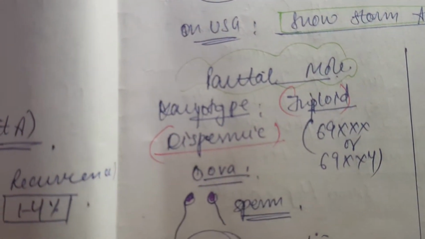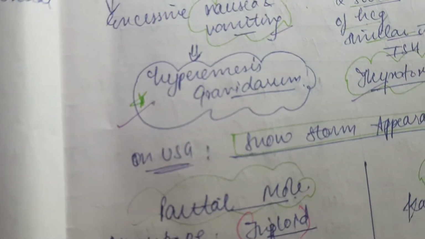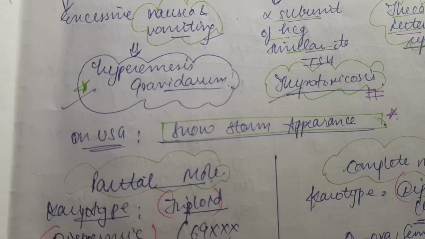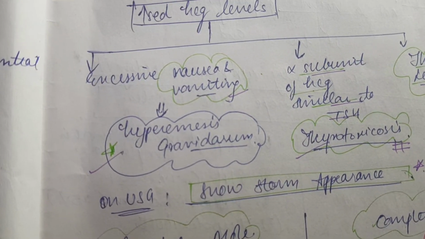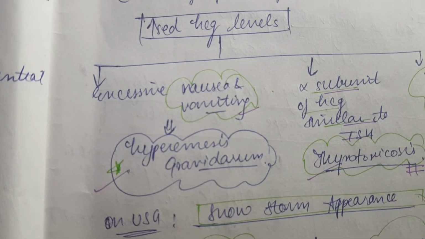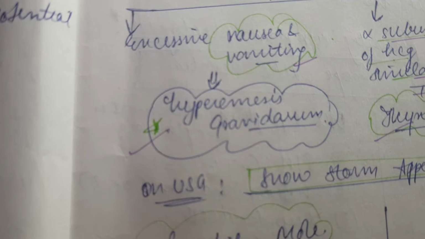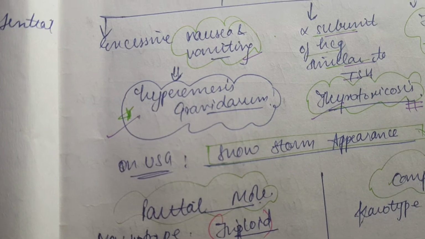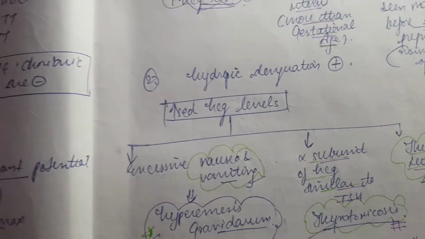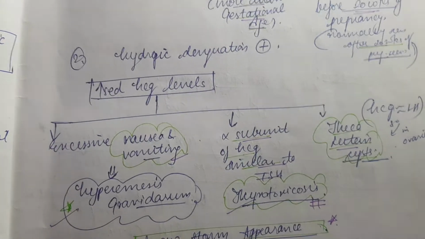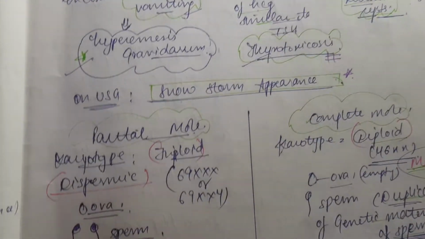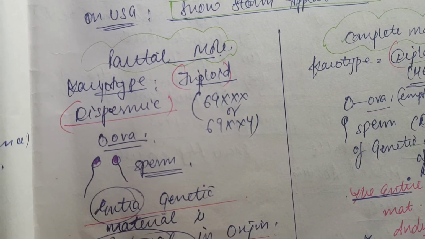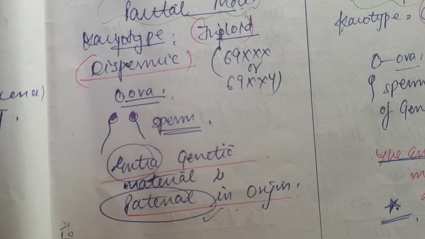Then we have to check the beta HCG levels on this. It's a trophoblastic disease, so there will be more proliferation, more villi, and hormone release is a function of the trophoblast, so HCG levels will be very high, and therefore the fundal height will be more, the uterus height will be more than the gestational age. And what else? Beta HCG levels are increased, and theca lutein cysts will be formed, and this is also going to cause hyperemesis gravidarum because of increased HCG levels. It also resembles TSH, thyroid stimulating hormone, so thyrotoxicosis can also happen, and cysts will also be produced.